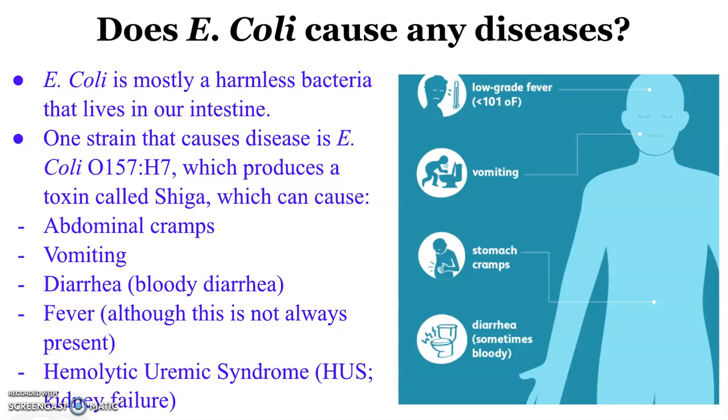Now, you might be wondering, does E. coli cause any diseases? Well, E. coli is mostly a harmless bacteria found in our intestine. However, there are some strains that cause disease, such as E. coli O157:H7, which produces a toxin called Shiga. This toxin damages the lining of your intestine and as a consequence causes symptoms like abdominal cramps, vomiting, diarrhea, which might also include bloody diarrhea and sometimes fever. This strain of E. coli is the leading cause of hemolytic uremic syndrome, or kidney failure.